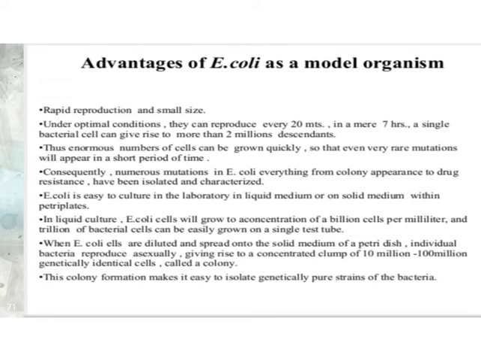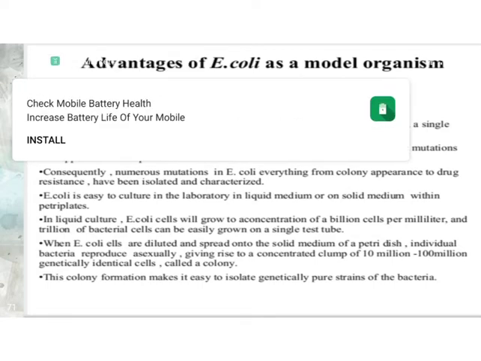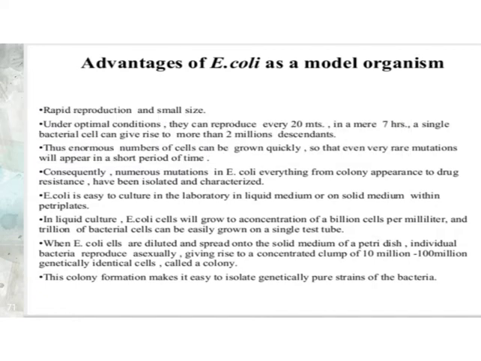Under optimal conditions, a colony can form in about 7 hours. A single bacterial cell can give more than 2 million descendants, that means offspring. So a single bacterium can produce 2 million offspring.